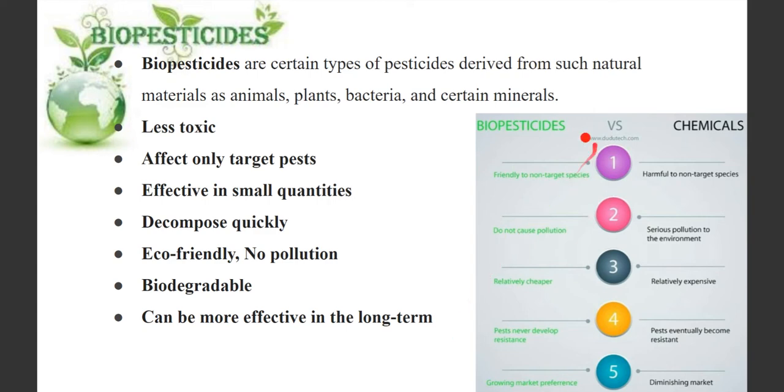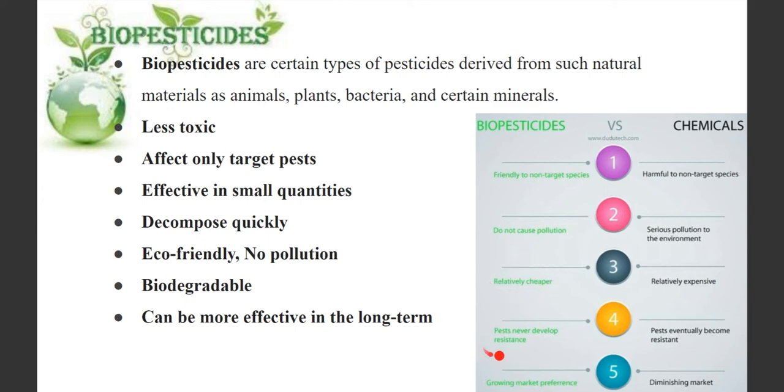Are you getting this? You can see the difference between biopesticides versus chemicals. Biopesticides are friendly, chemicals are harmful. Biopesticides do not cause pollution. Chemicals cause different types of pollution, water pollution, soil pollution, right? The biopesticides are natural. They can be available from natural sources, hence they are much cheaper.